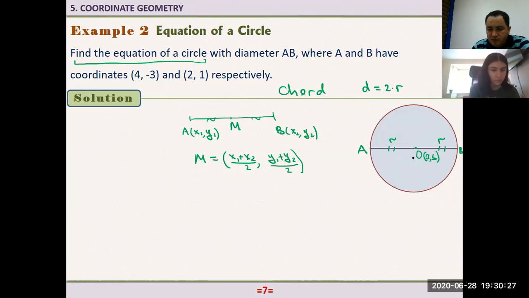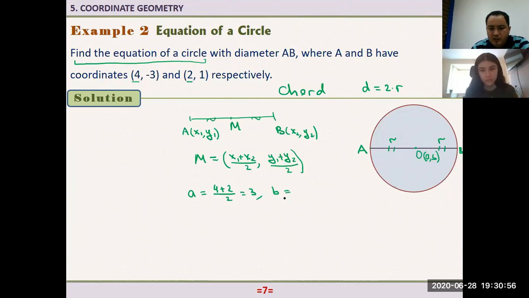Okay, so from here then, what is A? A is the midpoint of A and B, right? Because it is a diameter, and that's a circle, that's a radius. It means that these 2 line segments are equal to each other. OA is equal to OB. So from here, what is A? The sum of the x coordinates of the endpoints of the line segment, that is 4 plus 2 over 2, which is equal to 3.